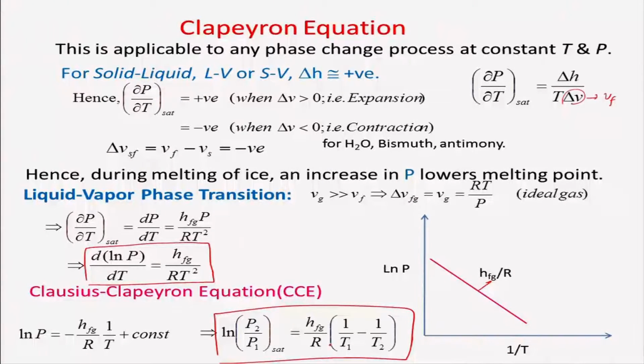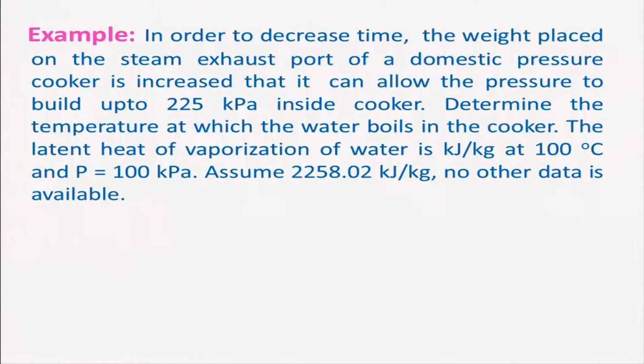So, I can take an example just to illustrate how you can use this expression for finding out heat of vaporization and such. Let us say that, in order to decrease the cooking time, the weight placed on the steam exhaust port of a domestic pressure cooker is increased, so that the pressure can build up to 225 kilopascal inside the cooker.